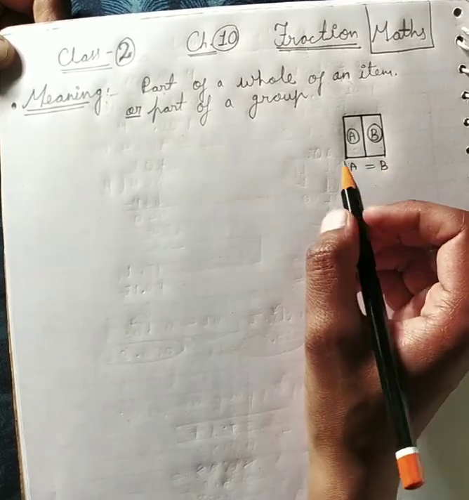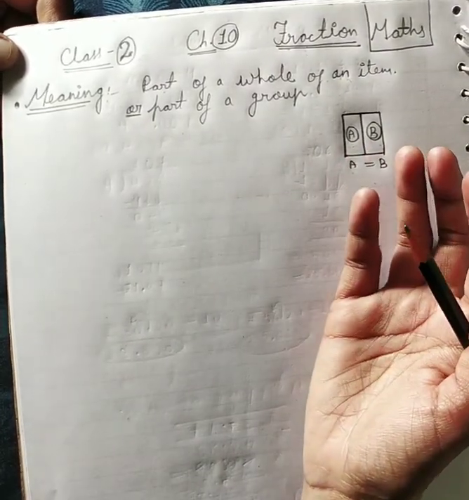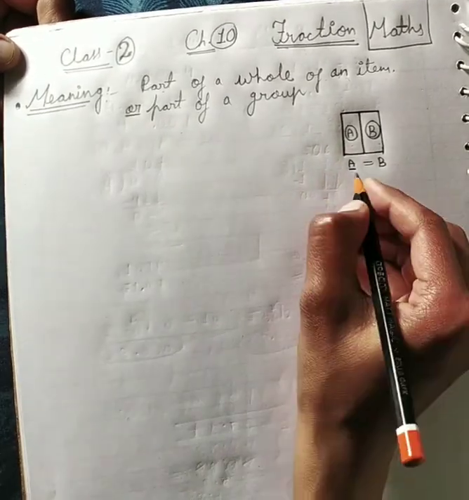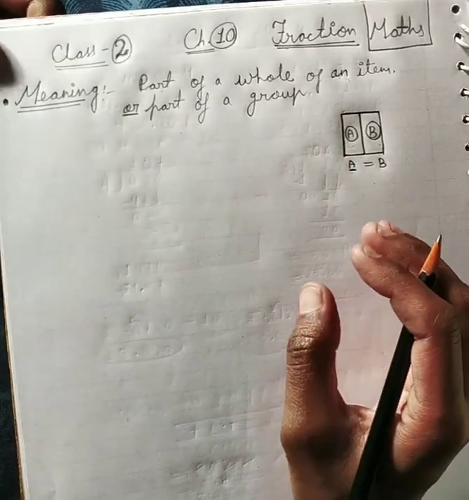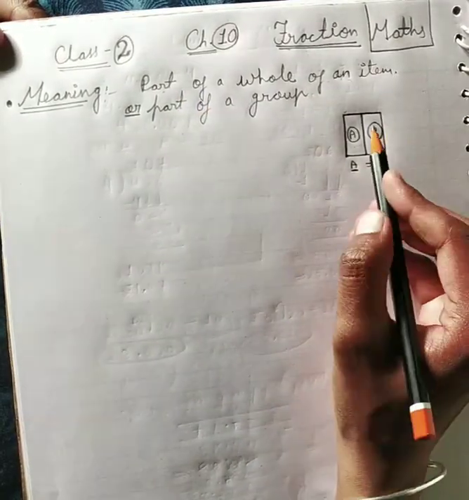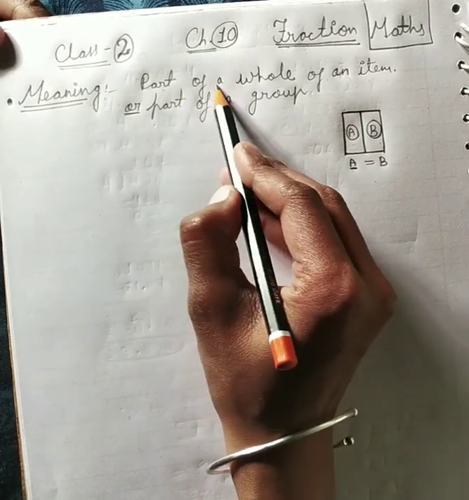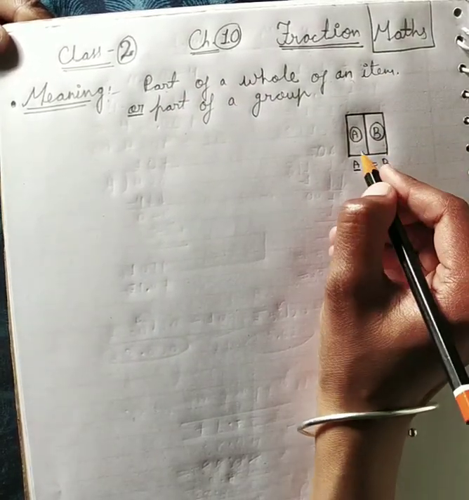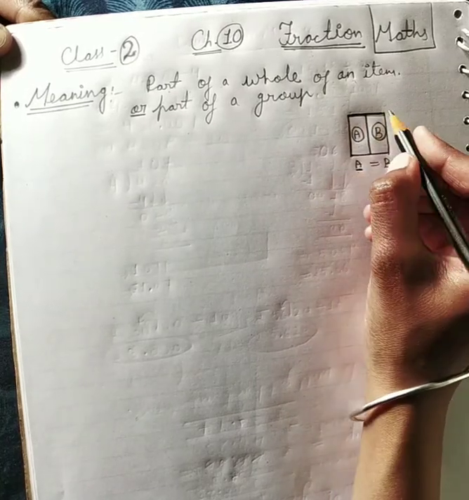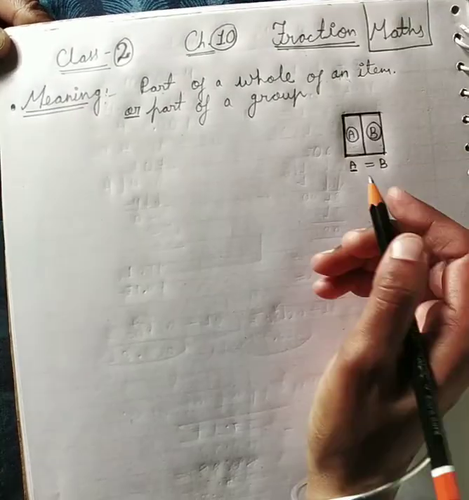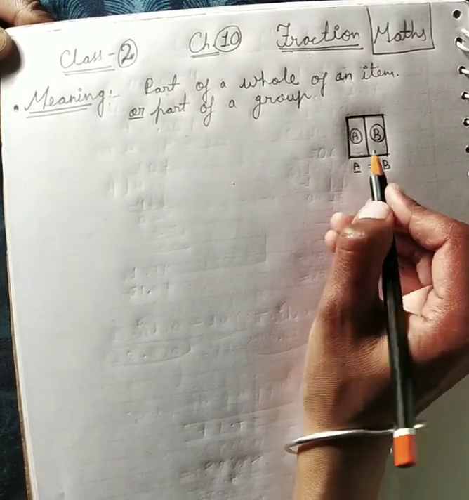So if I say, what is the fraction of A? Children, fraction means part of a whole of an item. I repeat again, part of a whole of an item. The box is whole, and here we divided it into two parts.